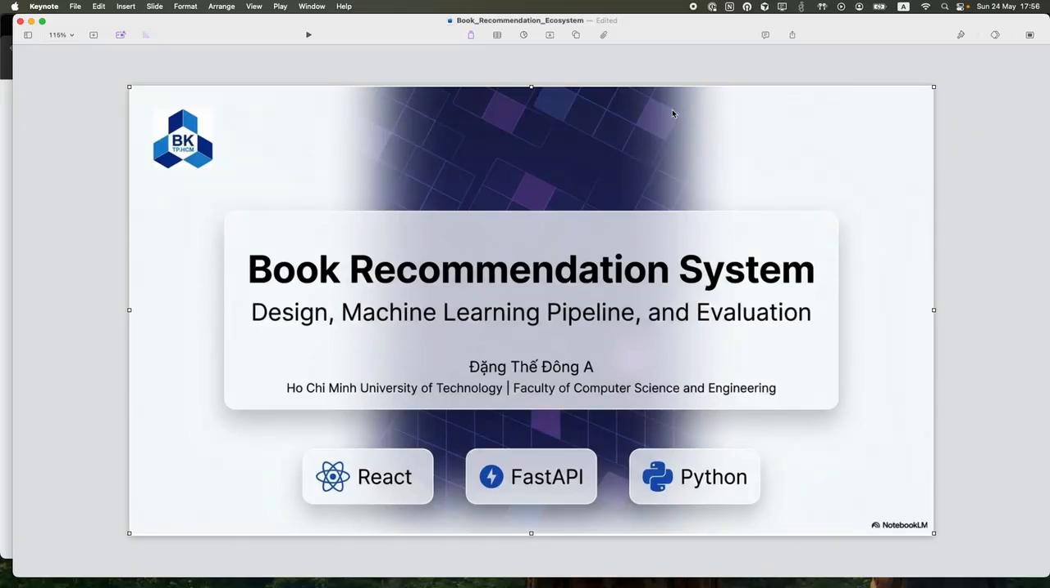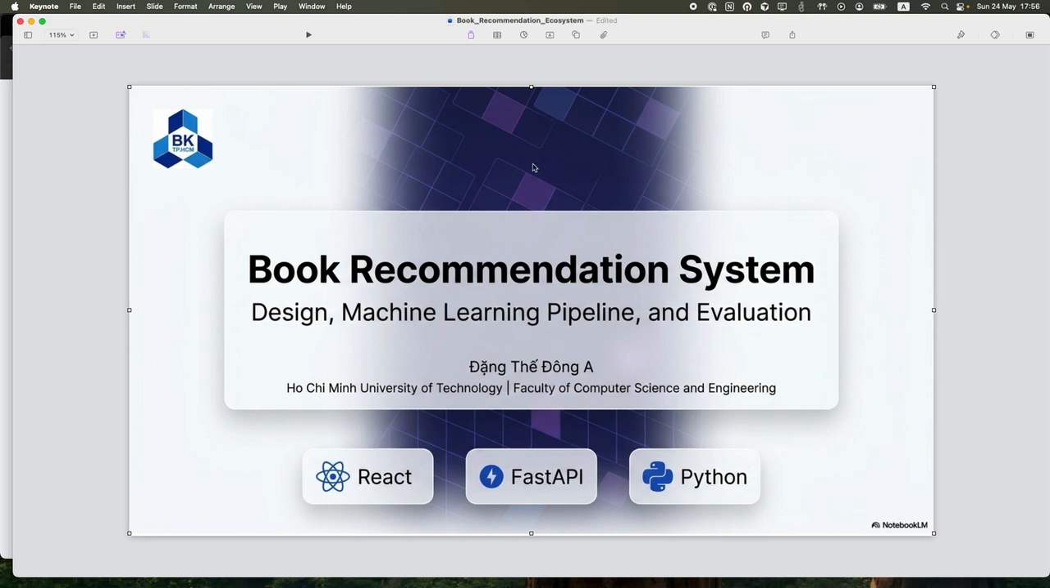So today I will talk about the project I made for the subject Intelligent System, instructed by Professor Quảng Thuận Thơ. The project will be about a book recommendation system. We have a design, a machine learning pipeline, and also the evaluation metric.